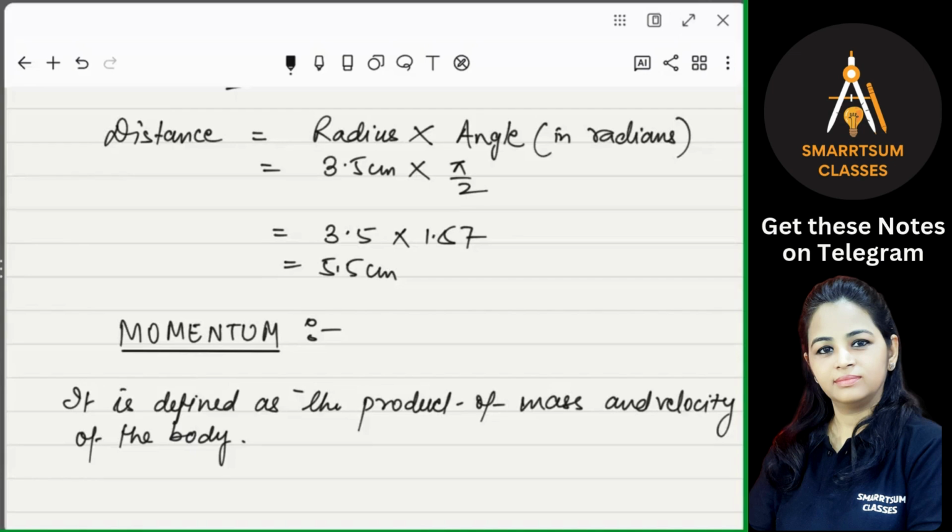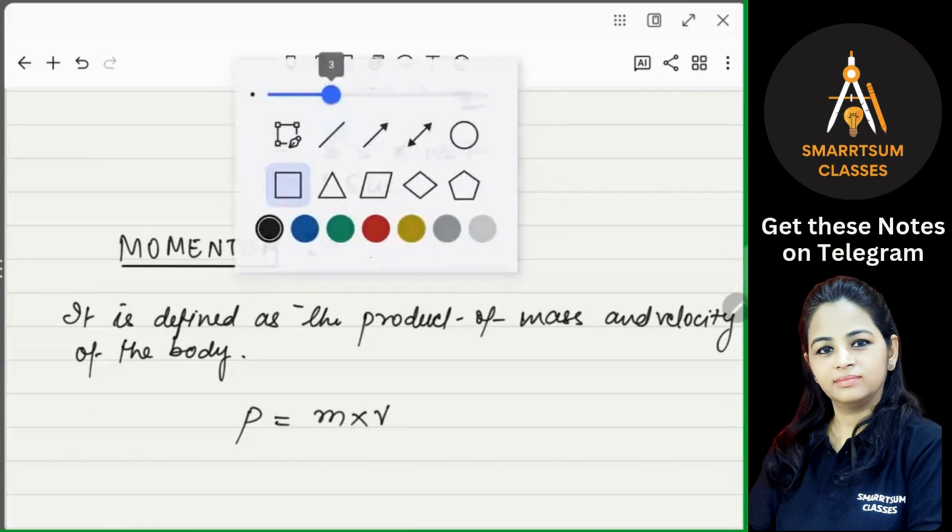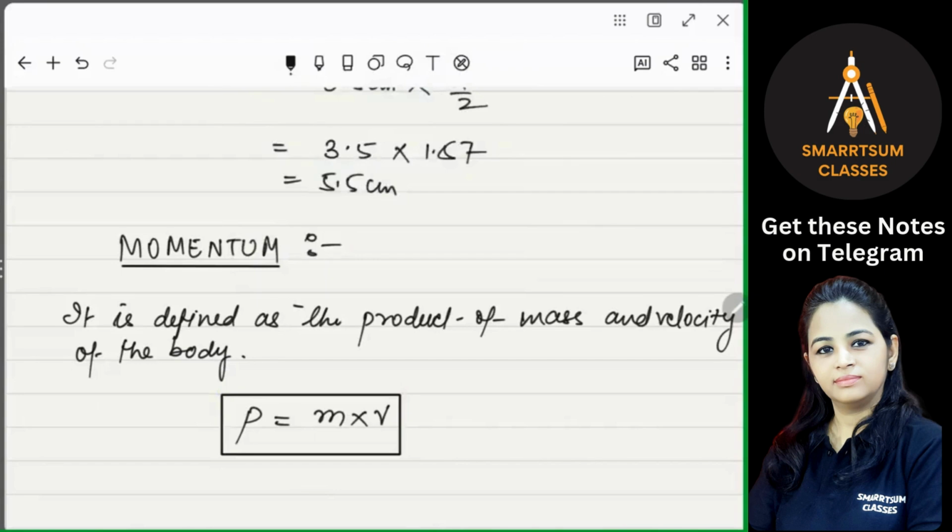Besides magnitude, momentum also has a direction. At any instant, its direction is the same as the direction of the velocity, because velocity is a vector quantity. So the direction of the velocity will be the direction of the momentum. Getting that? So if a body of mass m moves with a velocity v, then momentum, which is denoted by p, will be given as m into v, where m is the mass of the body and v is the velocity with which the body is moving.